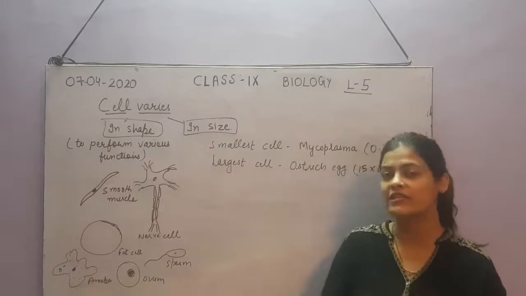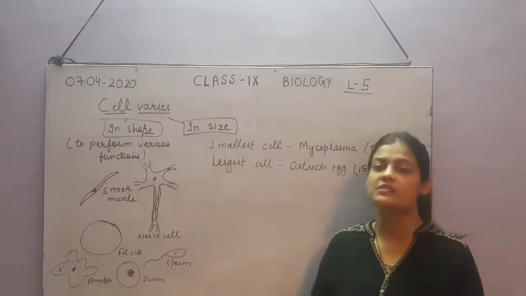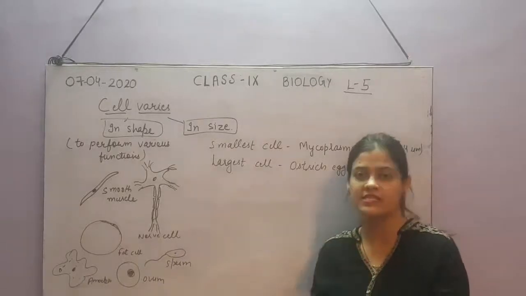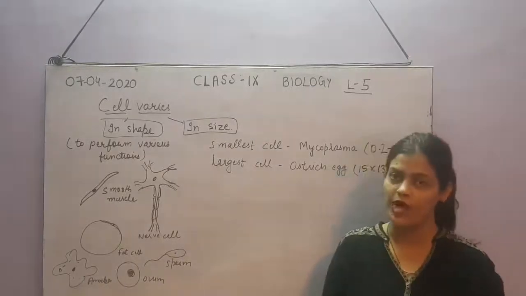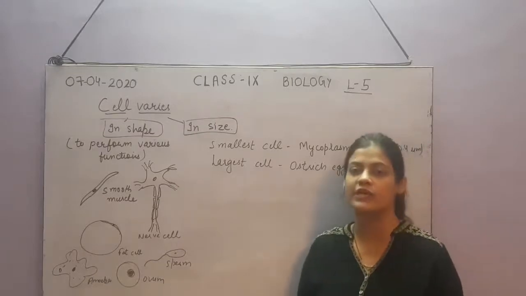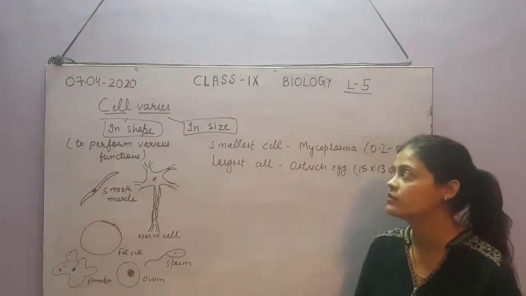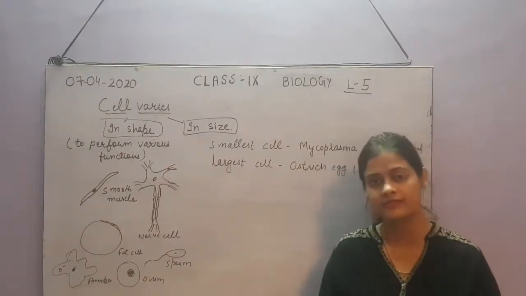You can imagine rat is very small, elephant is very huge, but the number of cells will be different. The number of cells in the elephant will be more as compared to the rat. Their size will be the same. So we cannot judge the size of an organism by the size of its cell. Okay. So this is all about cell shape and cell size.